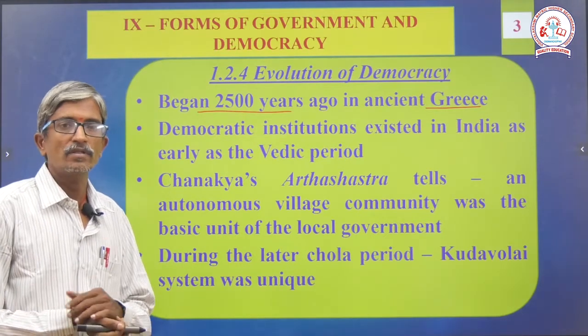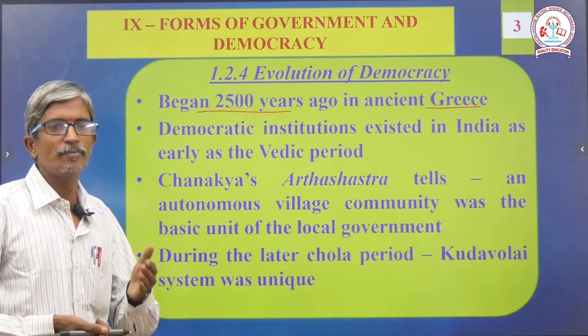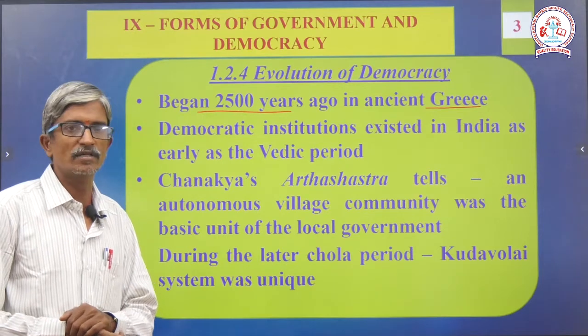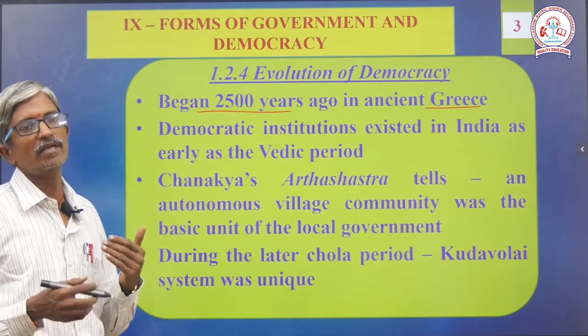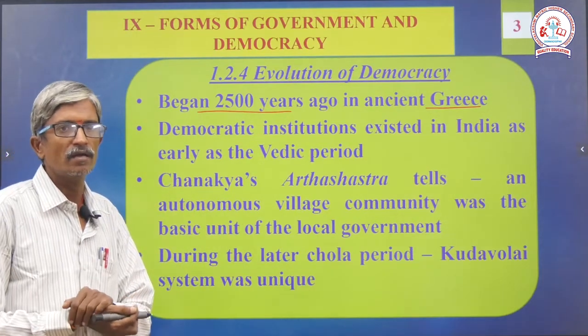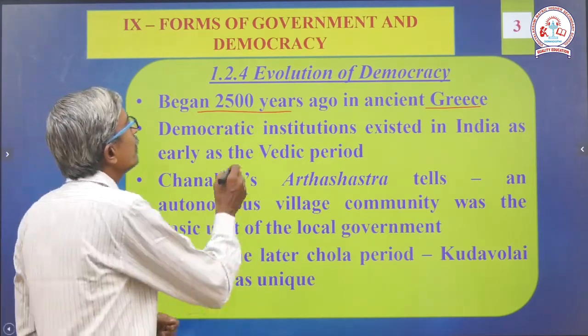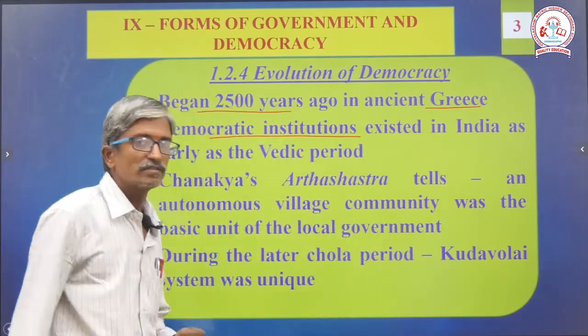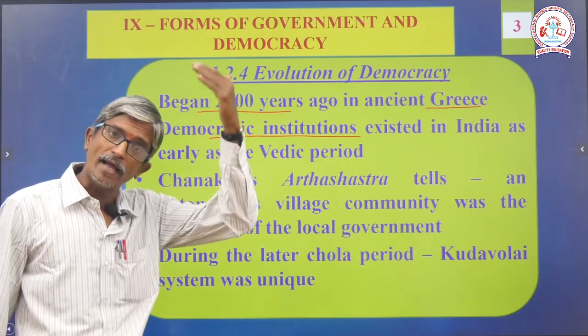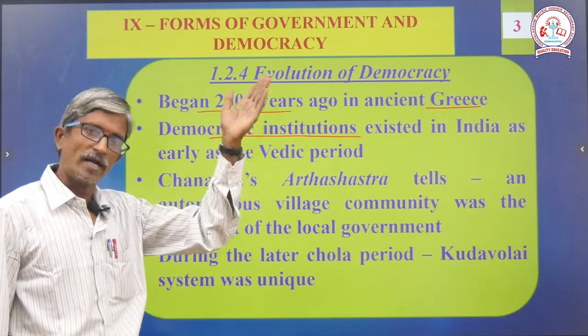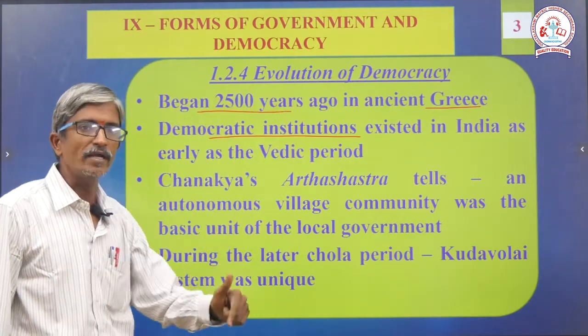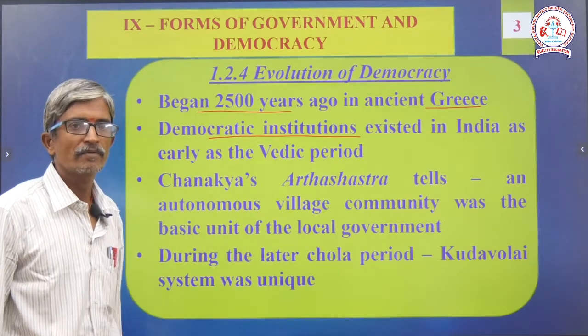There they followed the direct type of democracy. At present in India we are following the indirect democracy. Indirect democracy means our elected representatives are taking care of the democratic setup. Okay. Here democratic institutions existed in India as early as Vedic period. So all over the world 2500 years, but in India it existed earlier in the Vedic period.